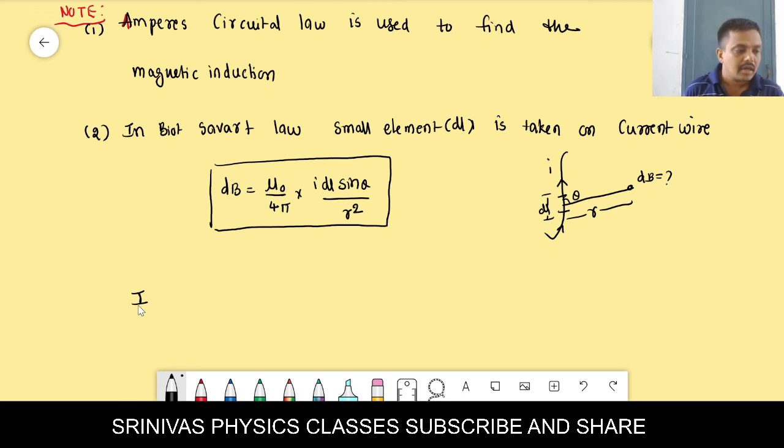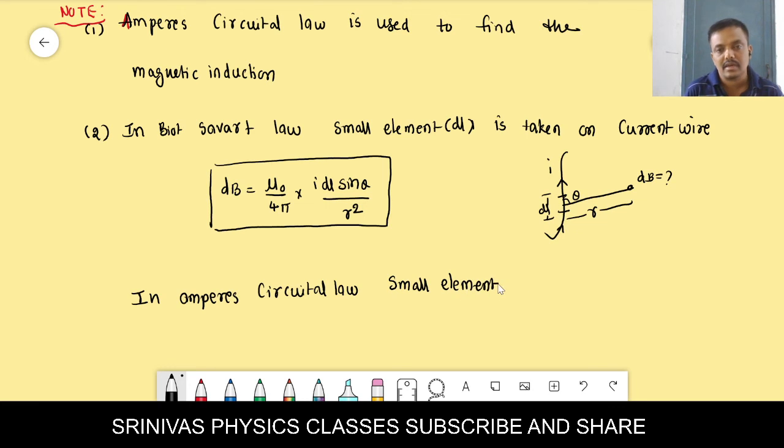In Ampere circuital law, the small element whose length is dl is taken on the closed loop, not on the current wire.